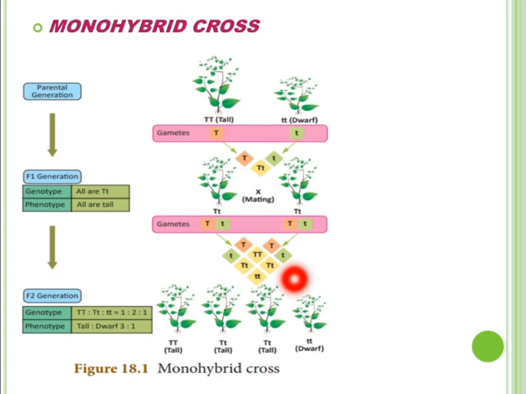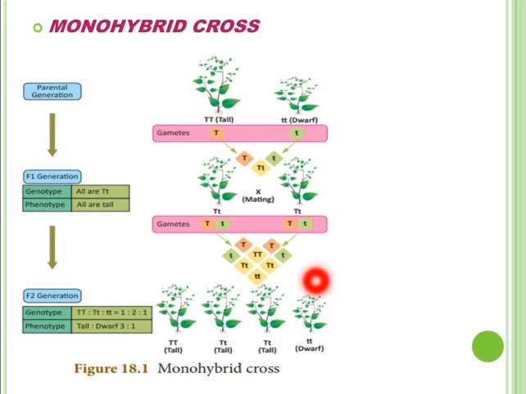So he calculated the genotypic ratio as 1:2:1. So what is the genotypic ratio of the monohybrid cross? 1:2:1, which means that 25% were pure tall with genotype capital T capital T, 50% were hybrid tall with the genotype capital T small t, and 25% were pure dwarf with genotype small t small t.